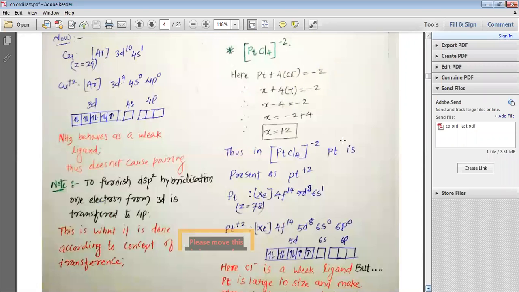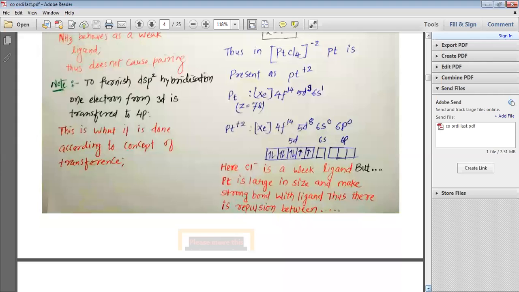Now we are going to study [PtCl4]2-. Here you can see that the oxidation state of Pt is going to be +2 because Cl is -4. So x - 4 = -2, and that is why x is +2. Thus in [PtCl4]2-, Pt is present as Pt2+.